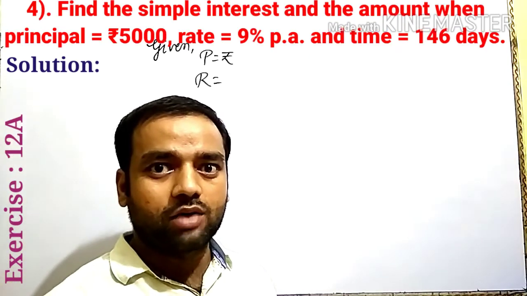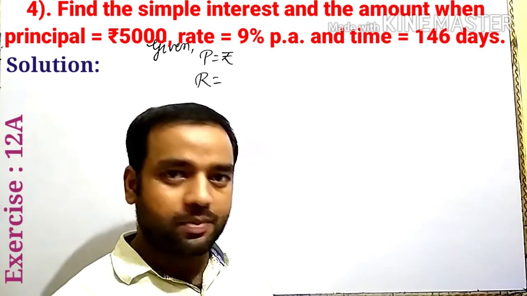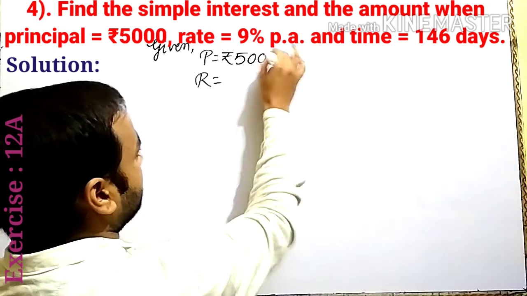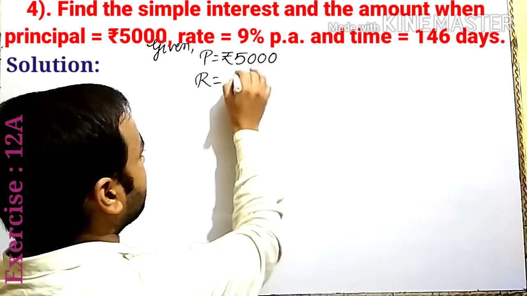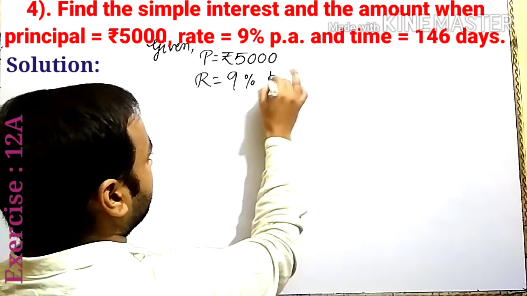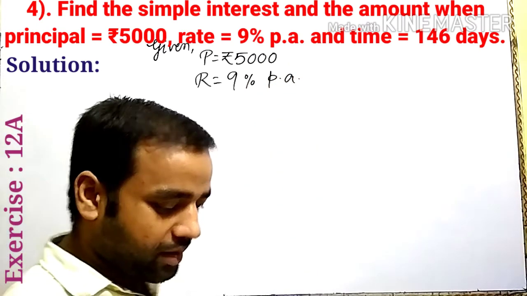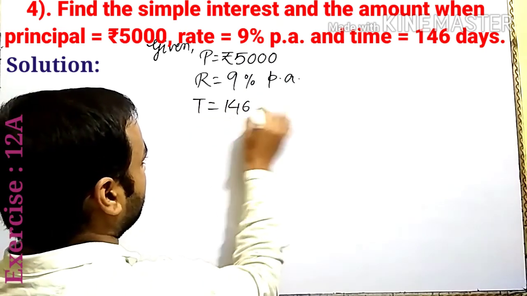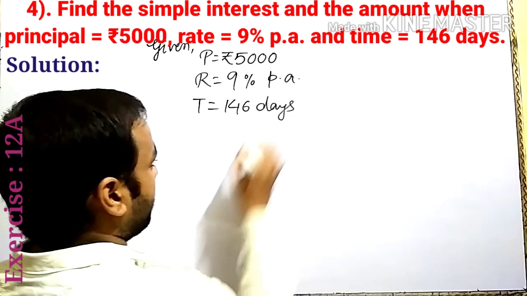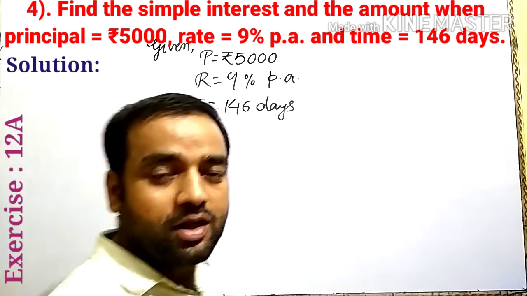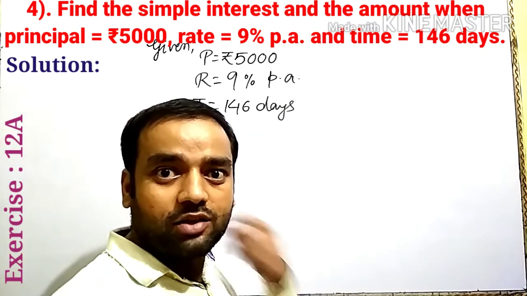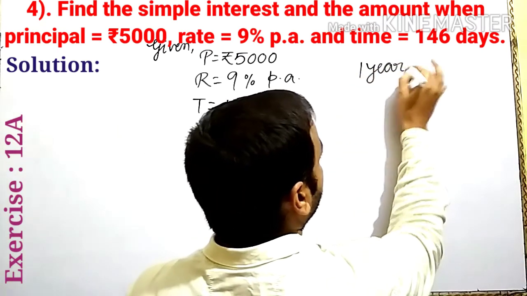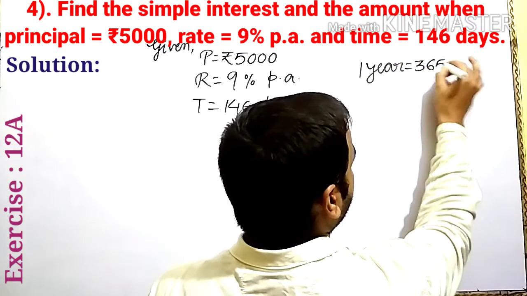In question number 4, given principal 5000. Rate given 9% per annum. Time given 146 days. So always convert time into years. So we know that 1 year is equal to 365 days.